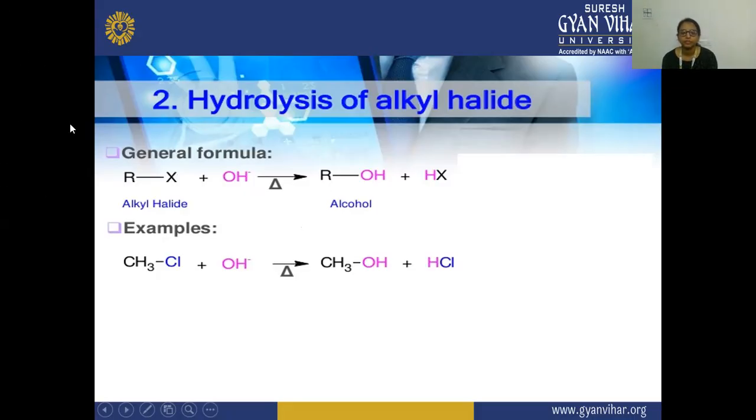Next, here the example is given. This is a general formula. So in the hydrolysis of alkyl halide, we will write here that the alkyl halide will react with the water molecule, and it is heated. And there is a formation of the alcohol and the hydrogen bromide, or hydrogen halide.